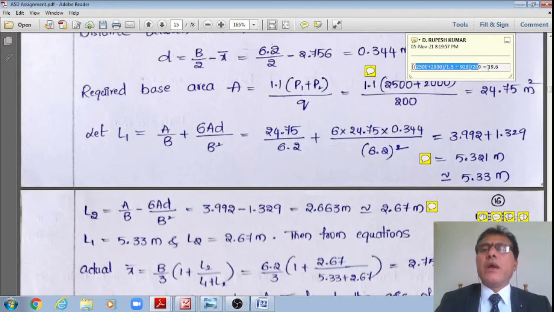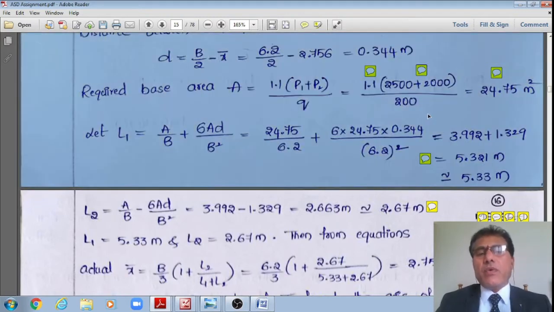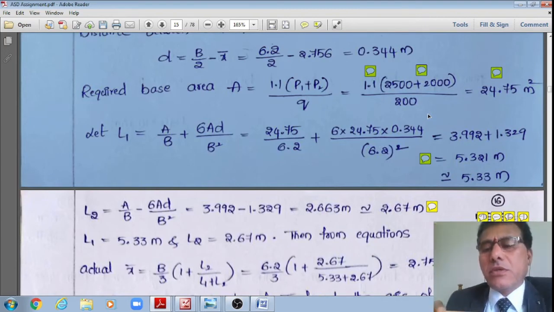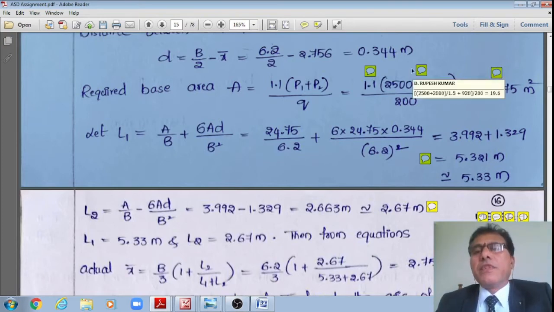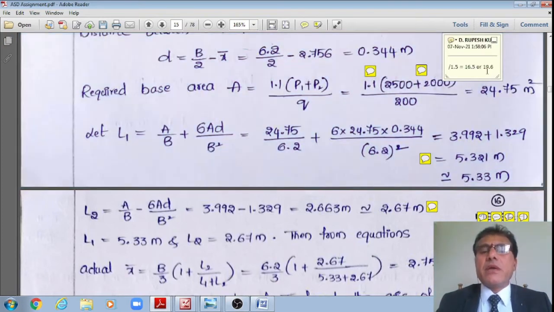Therefore now I require 19.6 meter square area, by taking the self-weight of the footing as well as the soil overburden pressure over the footing also. Without considering that soil overburden pressure and exact calculation of the self-weight, I was getting only 16.5 meter square, but by exact refined calculation I am getting 19.6.